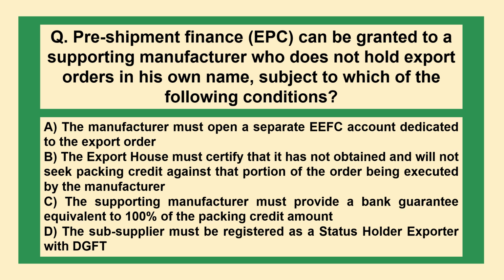The next question is: pre-shipment finance EPC can be granted to a supporting manufacturer who does not hold export orders in his own name, subject to which of the following conditions? Option A, the manufacturer must open a separate EEFC account dedicated to the export order. B, the export house must certify that it has not obtained or will not seek packing credit against the portion of the order being executed by the manufacturer. C, the supporting manufacturer must provide a bank guarantee equivalent to 100% of the credit amount. D, the sub-supplier must be registered as a status holder exporter with DGFT.